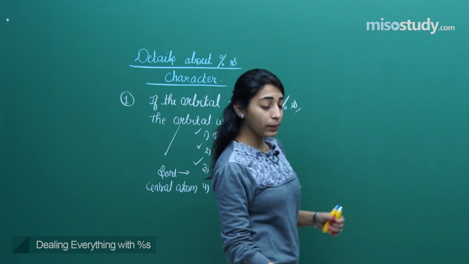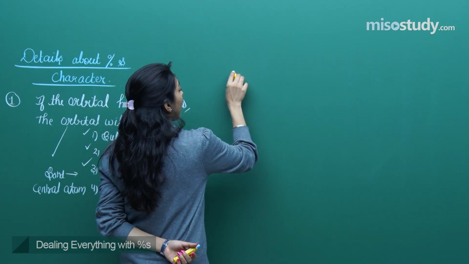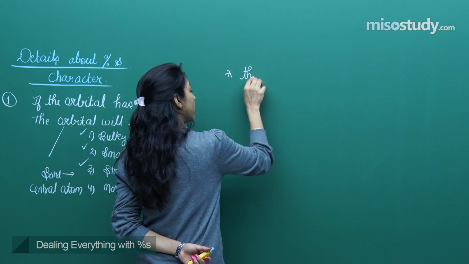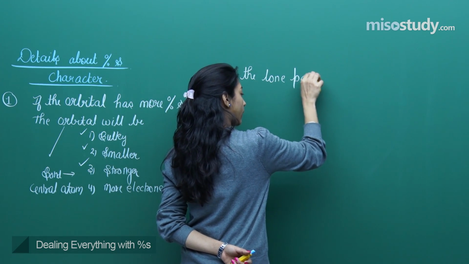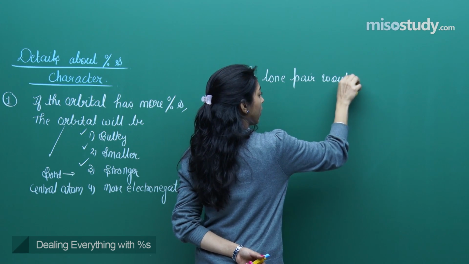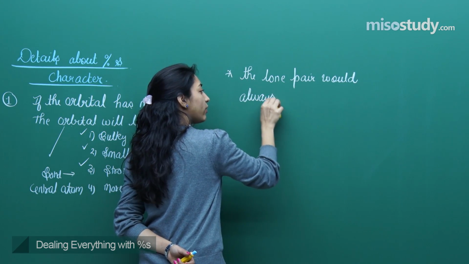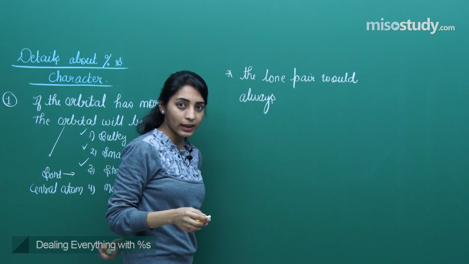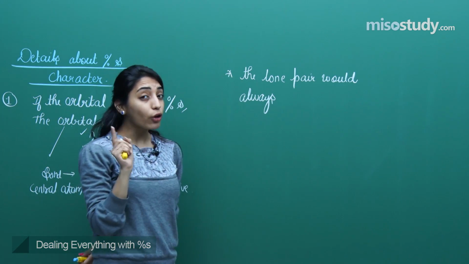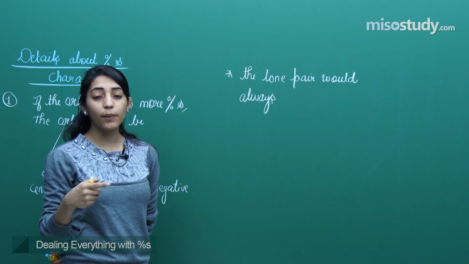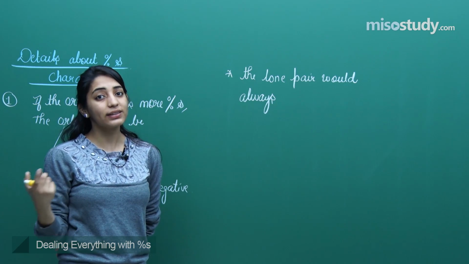One another very important thing that I discussed in my last class, I remember, is that the lone pair would always love. So today we will be doing the details about this particular point, and now we will be correlating the same point not with the lone pair but with a more electronegative atom. That is known as Bent's rule.